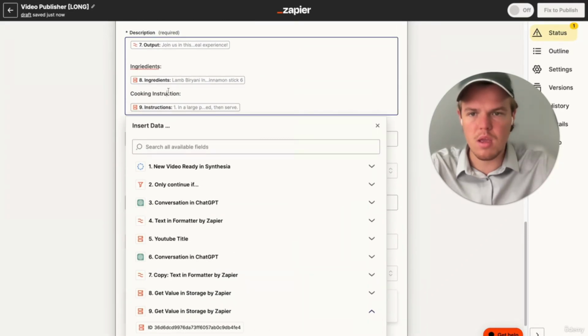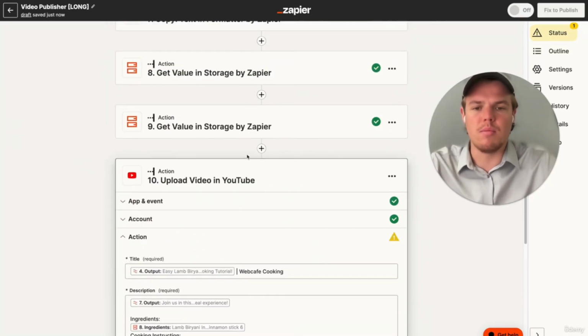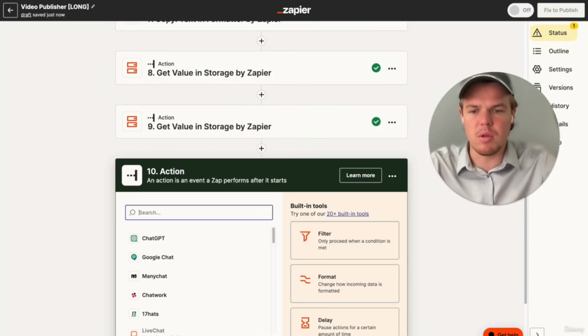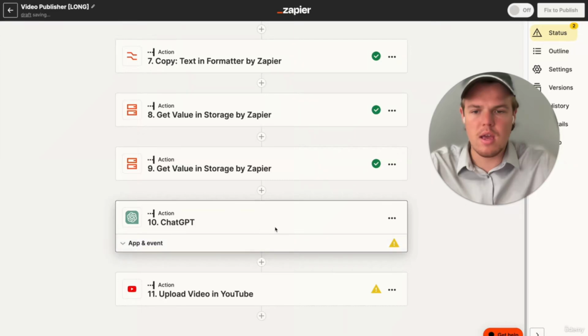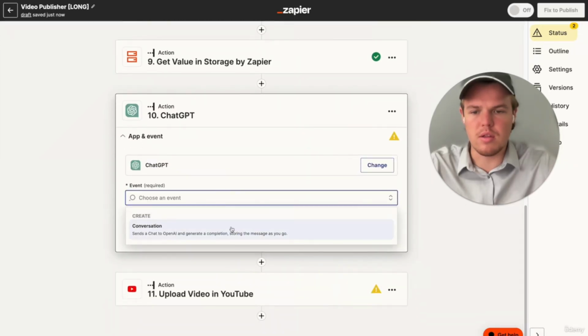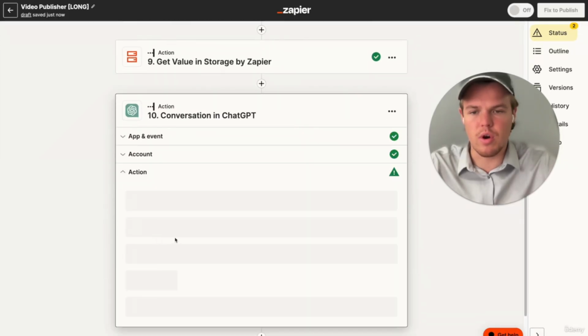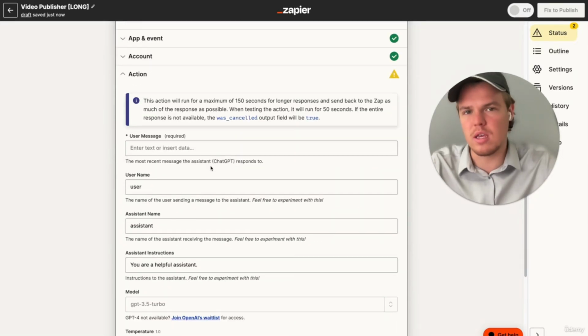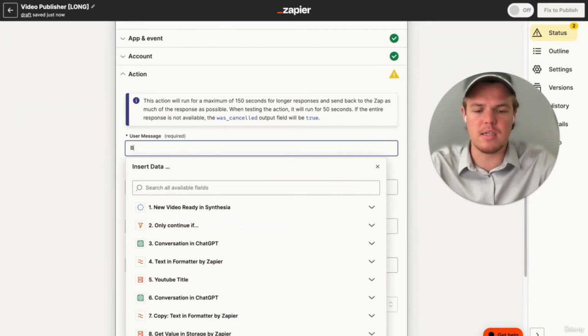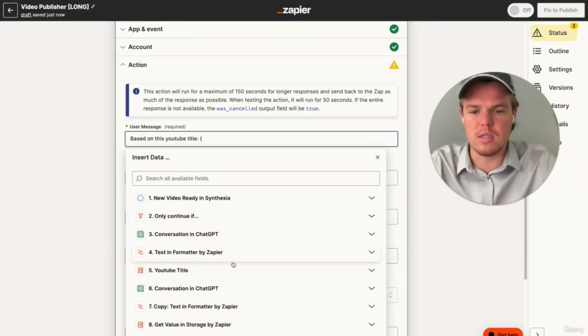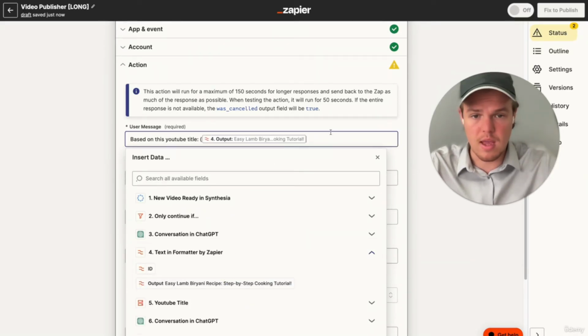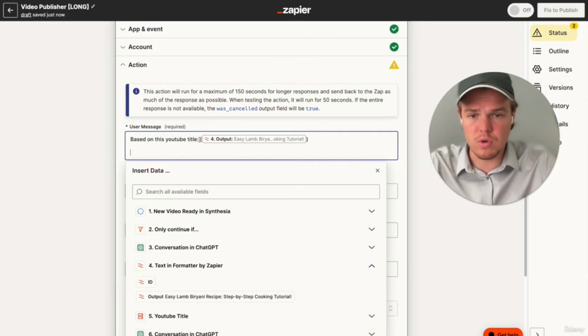And then from there, let's go ahead and add one last block here. Just for our purposes, I'm going to add another ChatGPT block. Basically the purpose of this ChatGPT block is we're going to get like 5 specific hashtags with it. So we're going to say based on this YouTube title, semicolon, parentheses, and then we can actually add another one, which is going to be like based on this YouTube description.